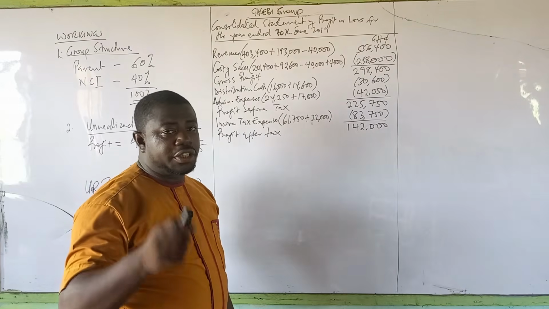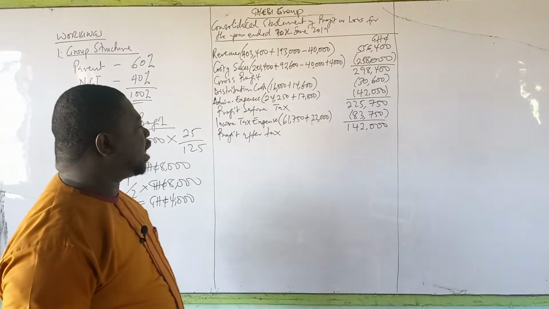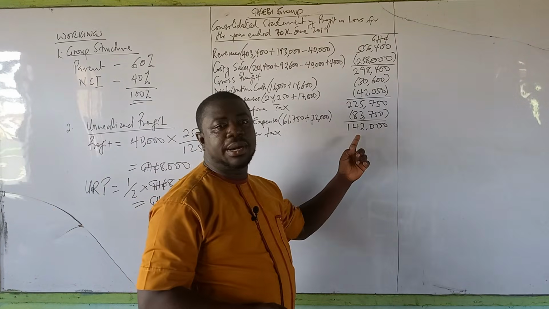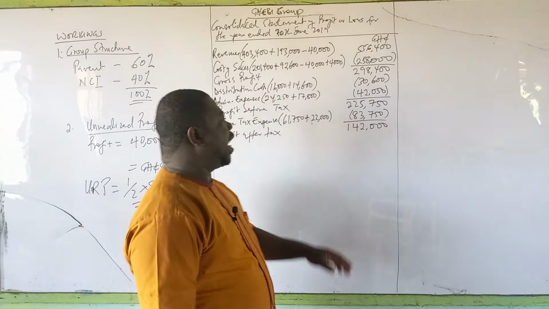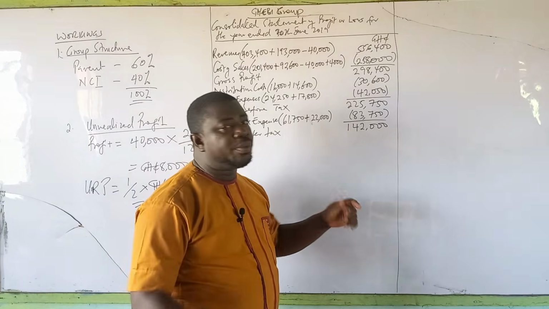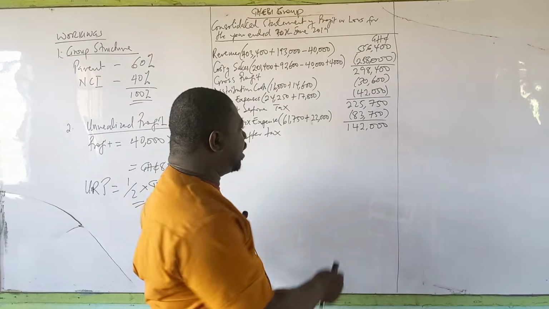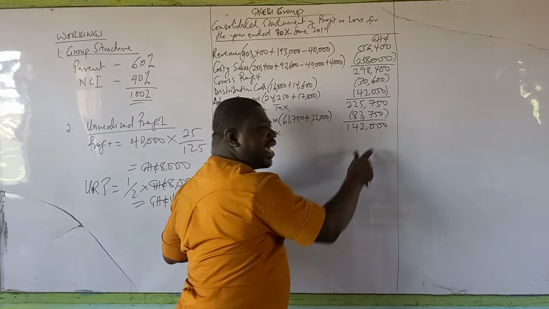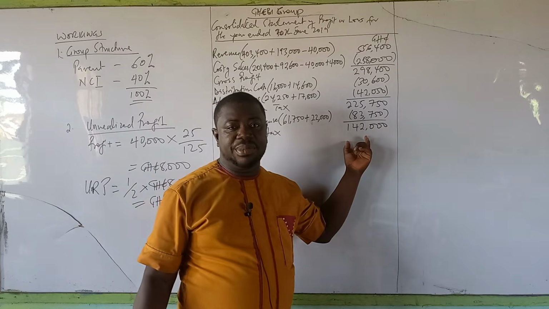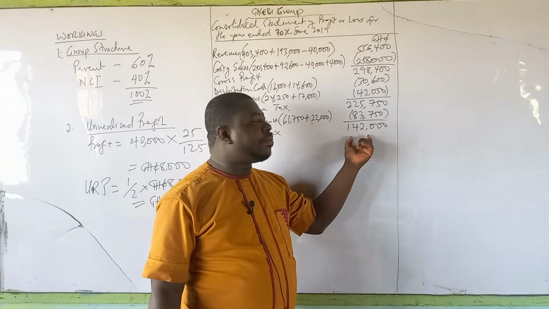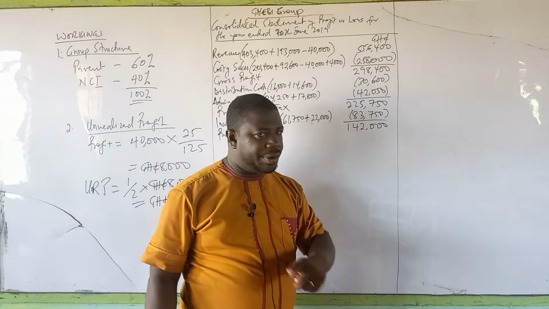Now, if you are not very careful, you may just punch 40% of this amount and think it is the share of non-controlling interest, and therefore the 60% will be for the group. But that is not it. Remember that this 142,000 is not just the profit of the subsidiary. This is the profit of the combined business, the group. So this is the combined profit for the parent and the subsidiary.